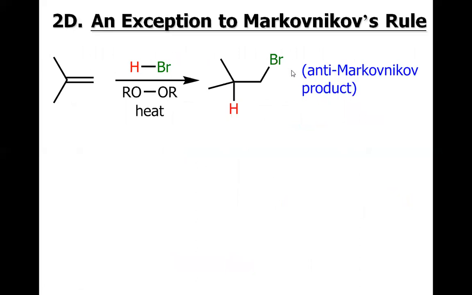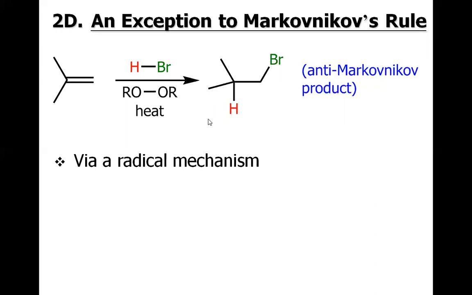However, we have the exception to the Markovnikov rule, which is called the anti-Markovnikov rule. For example, if we treat this alkene with HBr, but this time in the presence of dialkyl peroxide, we will not have the hydrogen at the terminal and the bromine at the center. Rather, we will have the reverse of this. That is, the hydrogen will be lying in between the carbons, and the bromine will be added to the terminal.